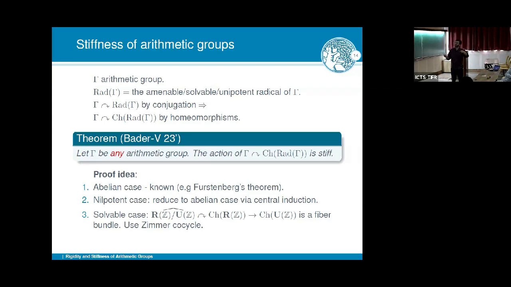It won't be fiber-wise. You get some kind of cocycle. So we use some machinery of Zimmer and actually of Mackey to resolve this case. And the amenable case from the solvable is quite easy. It's just up to finite index things, and you can do this. So this is the idea of this theorem.